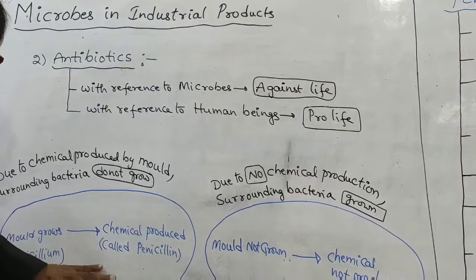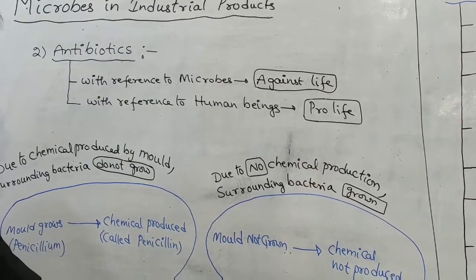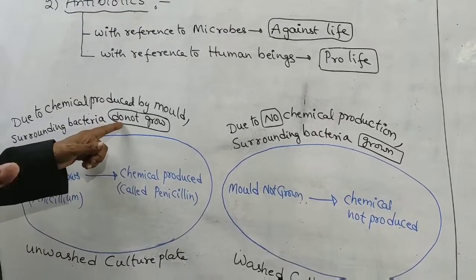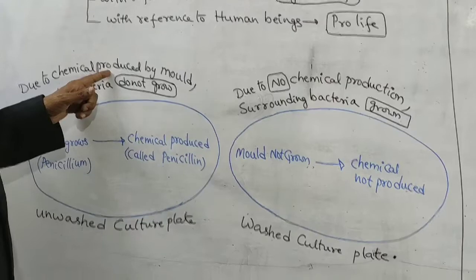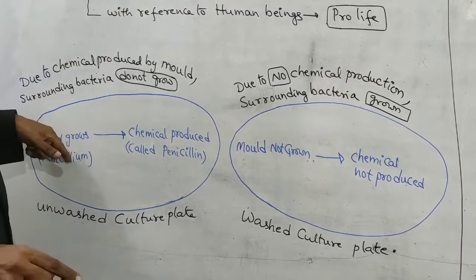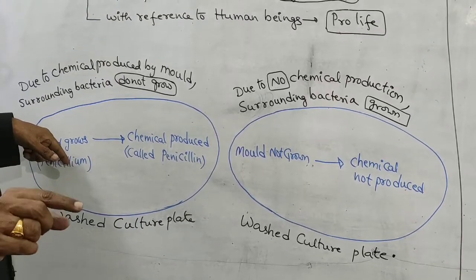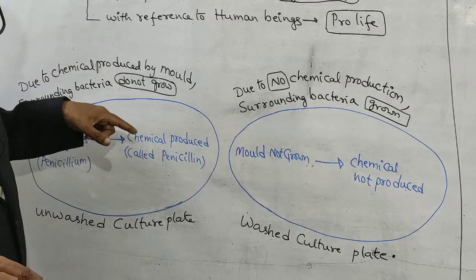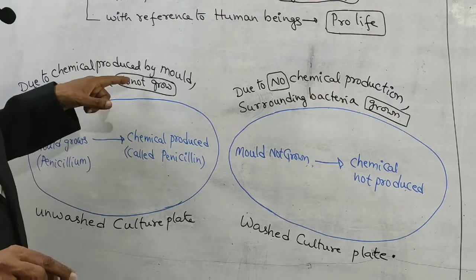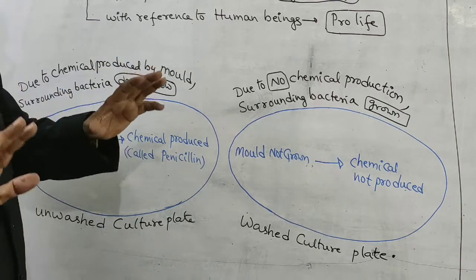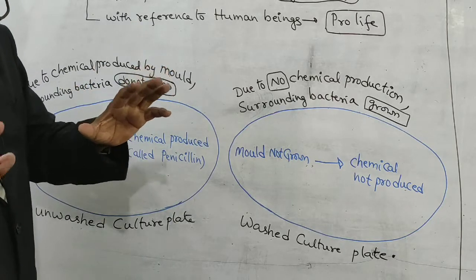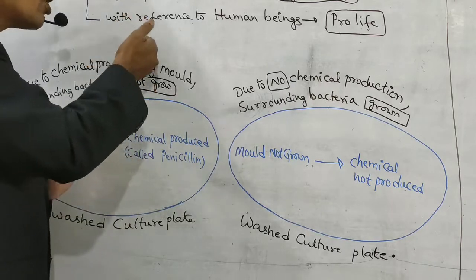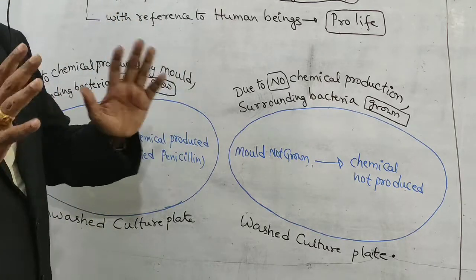See, surrounding this unwashed culture plate, there will be no growth of bacteria. Why? Because fungi attacked, that is mold attacked. From that mold, a chemical is produced. Because of this chemical, bacteria is unable to grow. That means what he understood: if there is the presence of chemical, there will be no growth of bacteria. This point he remembered.